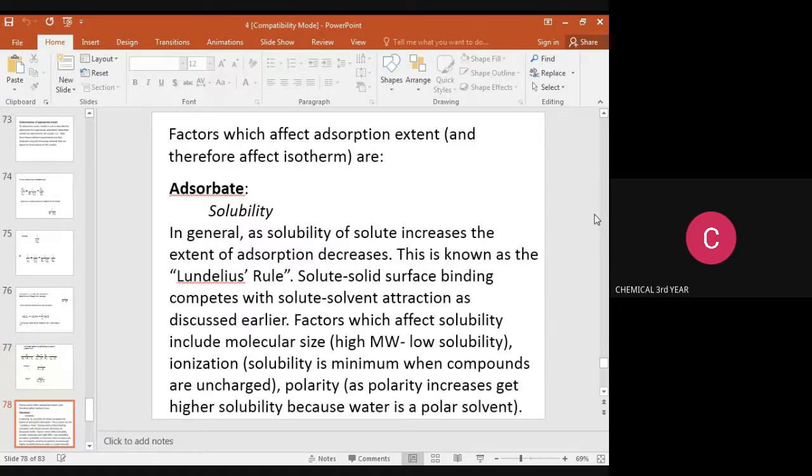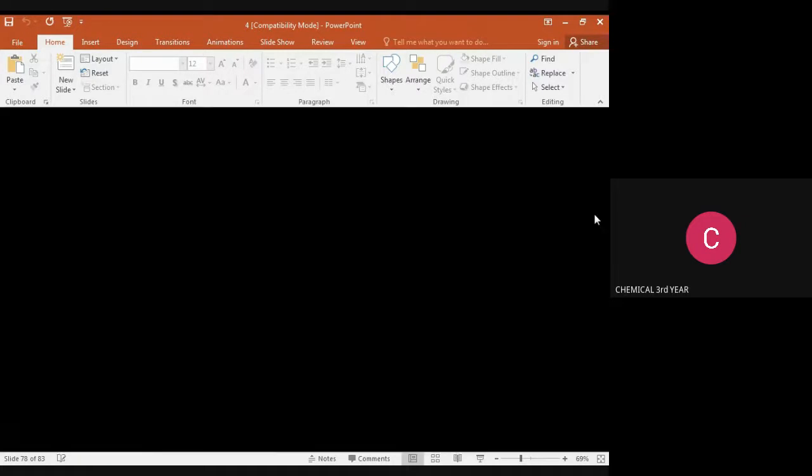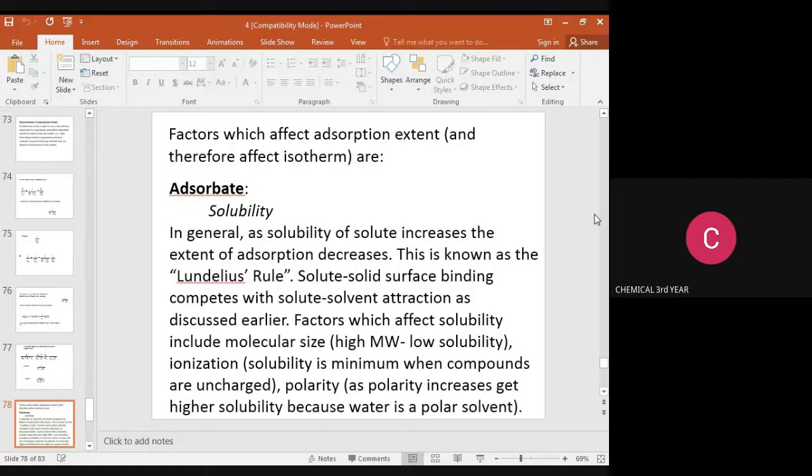Factors which affect the adsorption extent, and therefore affect the isotherms, are first the adsorbate, that is, solubility. In general, as the solubility of solute increases, the extent of adsorption decreases. This is known as Lundelius' rule. Solute-solid surface binding competes with solute-solvent attraction, as discussed earlier. The factors which affect solubility include molecular size: higher molecular weight, lower solubility. Ionization: solubility is minimum when components are uncharged.